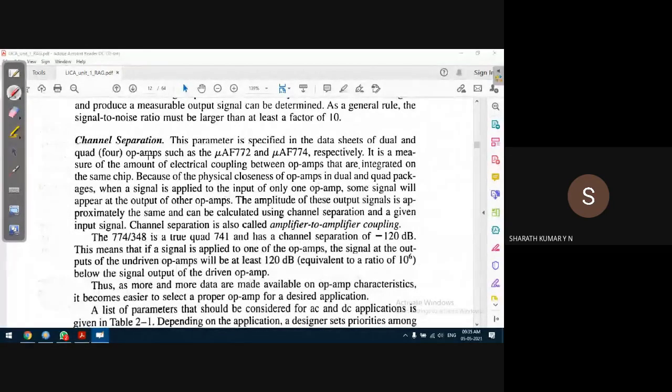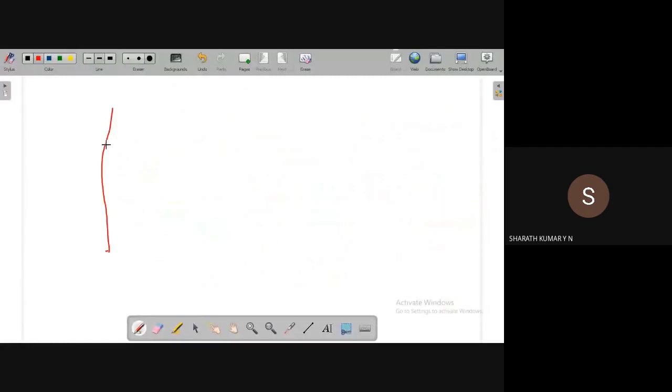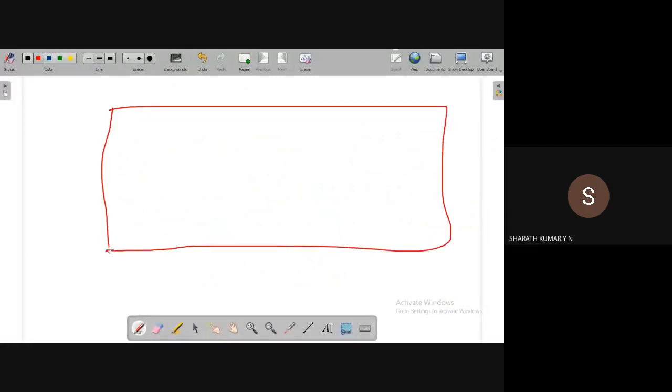Channel separation is a measure of the amount of electrical coupling between the op amps that are integrated on the same chip. This comes into the picture when integration comes into the picture, that is, on the same PCB board when we integrate multiple op amps, and how far it matters.